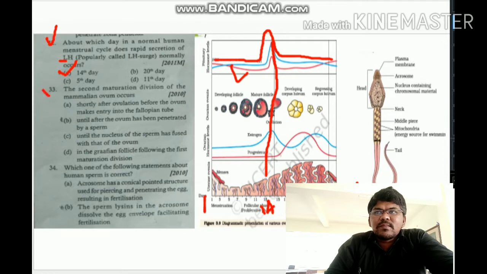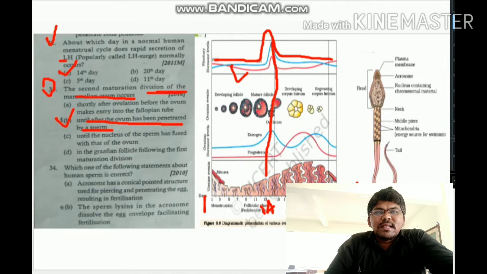Option A is correct. Next, question number 33: the second maturation division of the mammalian ovum occurs. The second maturation division in the mammalian ovum occurs only after fertilization, until after the ovum has been penetrated by the sperm.